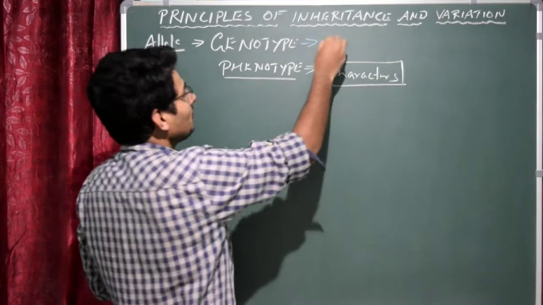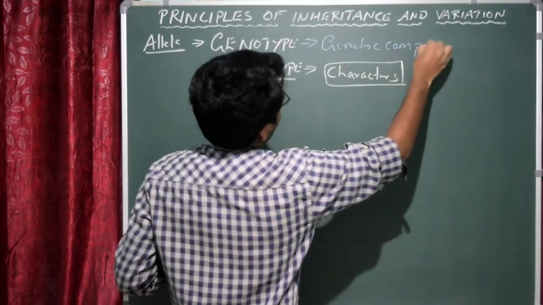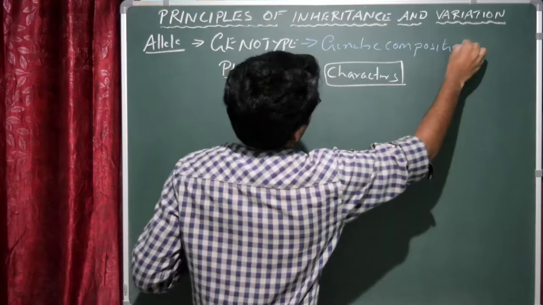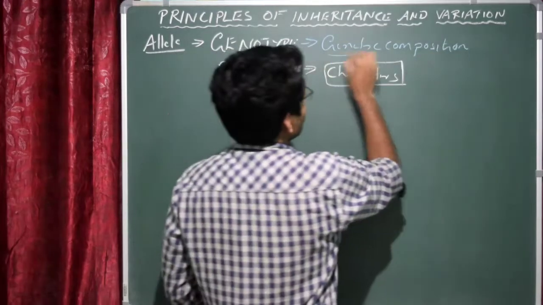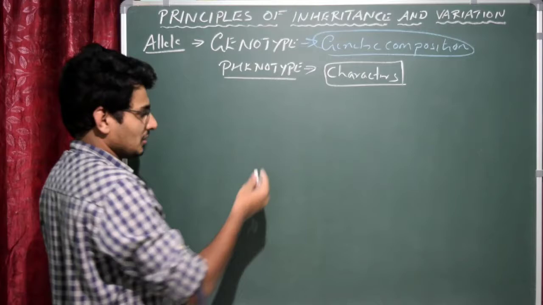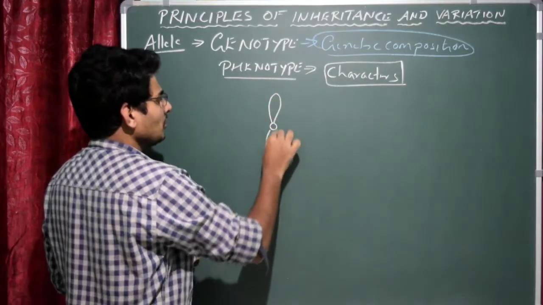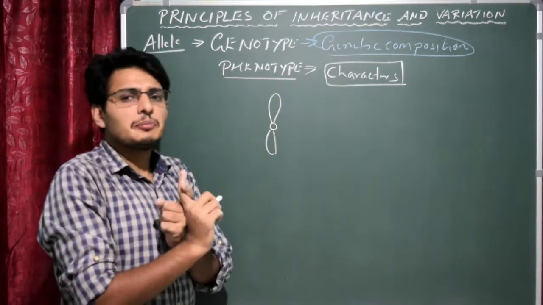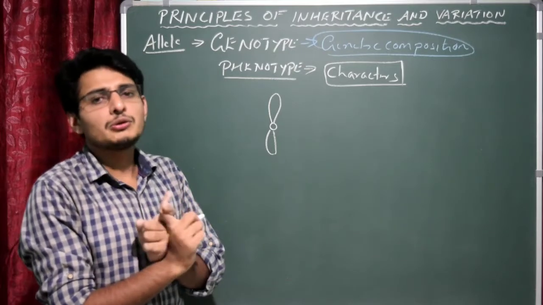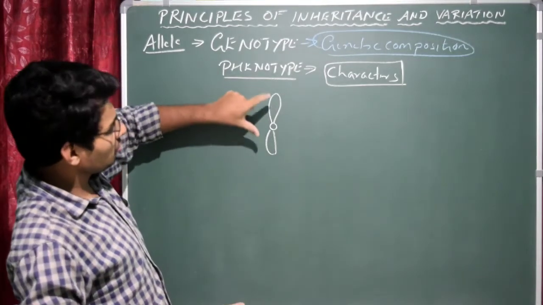So what is genotype? The genetic composition. Okay, that is called the genotype. We can take one example here. Let us just draw a chromosome. Please remember, you see the X-shaped chromosome only during metaphase stage. Other than that, we normally draw the chromosome like this.